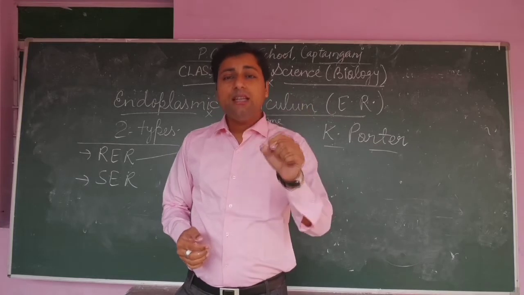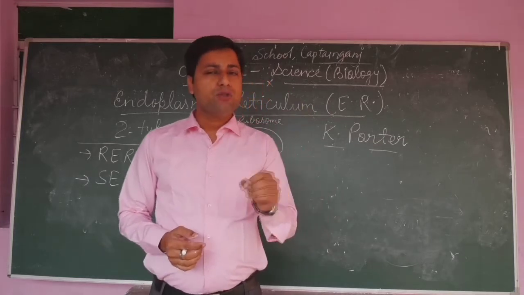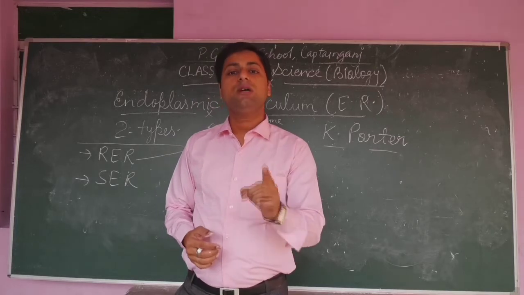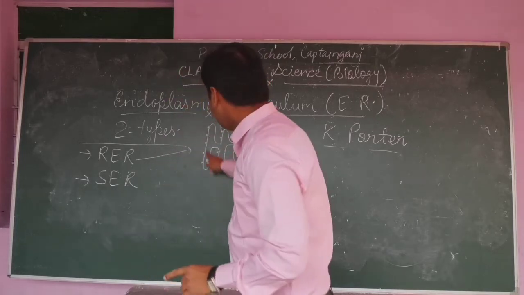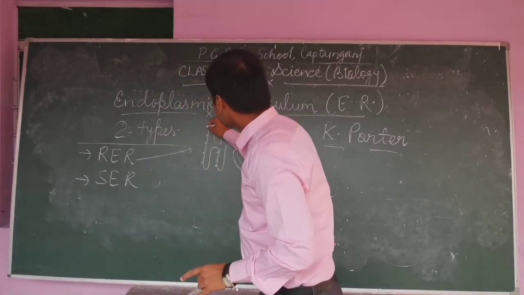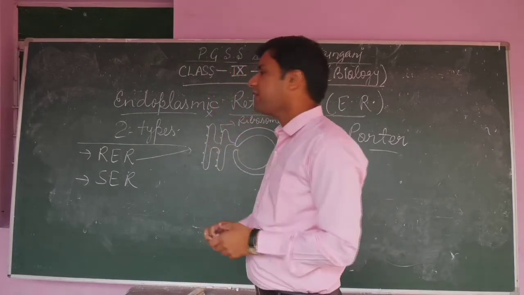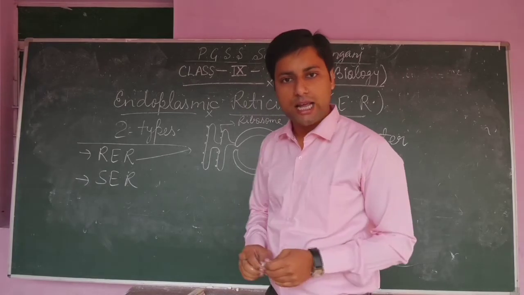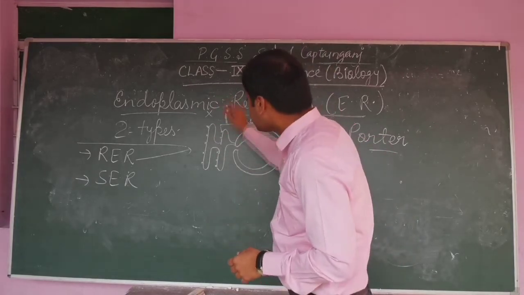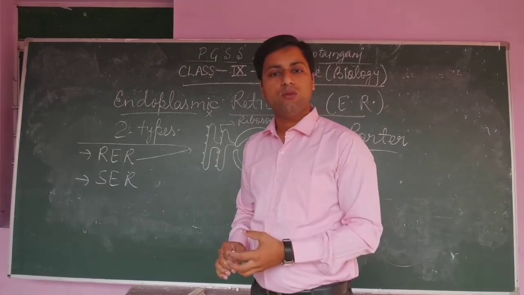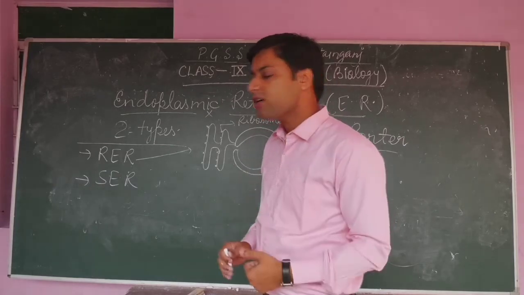In RER, ribosome molecules are present on the outer surface, and due to the presence of ribosome molecules their surface is rough. So due to the rough surface it is called rough endoplasmic reticulum.